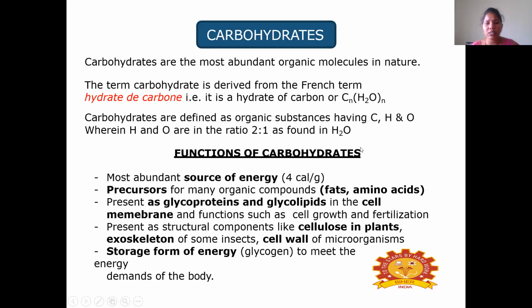Then coming to the functions of carbohydrates. Carbohydrates are the most abundant source of energy, 4 calories per gram, and precursors for many organic compounds like fats and amino acids. They are present as glycoproteins and glycolipids in the cell membrane, and function in cell growth and fertilization. They are also present as structural components like cellulose in plants, the exoskeleton of some insects, and the cell wall of microorganisms, and as a storage form of energy to meet the energy demands of the body. All these are the functions of carbohydrates.